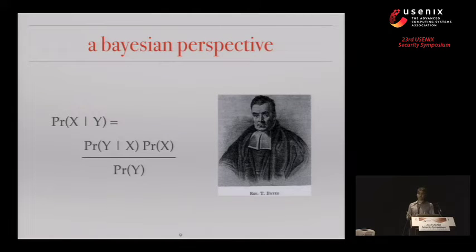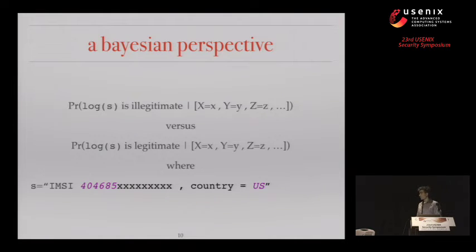And the perspective we chose to take in this work to distinguish different behaviors that have to do with information flow is a Bayesian perspective. To motivate the intuition, we want to treat information flows into sinks, or the fact that potentially sensitive information reaches a sink, as a conditionally legitimate or conditionally illegitimate event. It may or may not be wrong depending on evidence that we have available at the point where the information is released. And this is our starting point for this research.